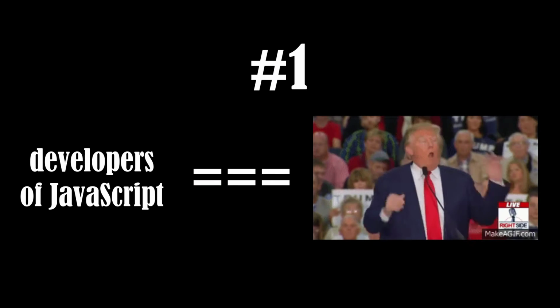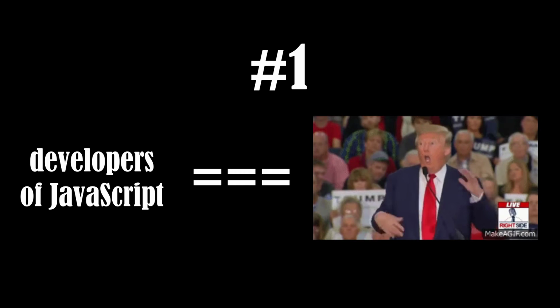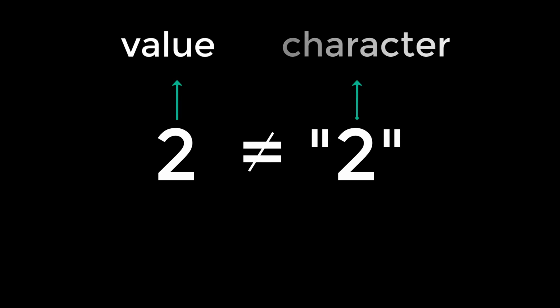Number 1. The developers who invented the double equal sign in JavaScript were clearly retarded. Now, you might go ahead and think, hey, the number 2 is clearly not the character 2. I mean, that's pretty obvious. One is a value and the other one is clearly a symbol that you could find in ASCII or Unicode.